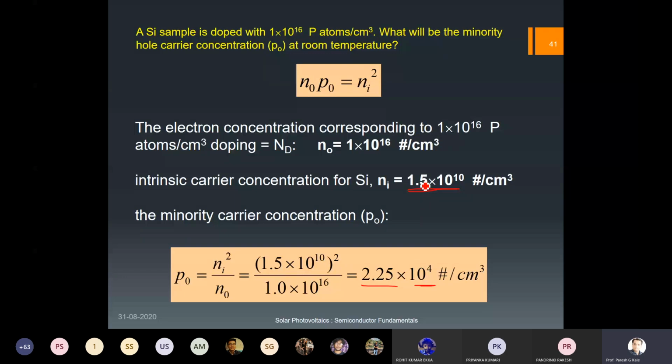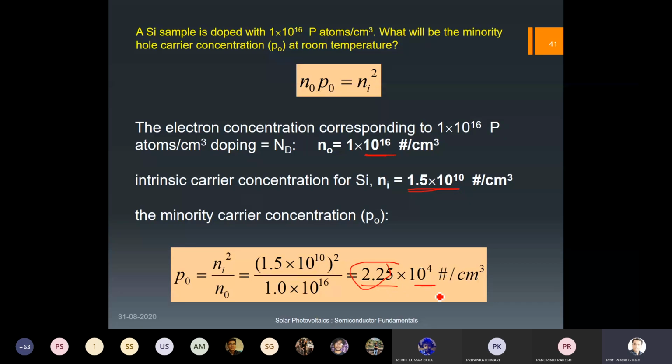Anyway, so I suppose you got the number. So now the point here is to check the values. N0 is 10 raised to 16, whereas P0 is just 2 into 10 raised to 4. So forget these two, because that is not negligible now. 10 raised to 16 versus 10 raised to 4. That's why you can see minority carriers are too small.